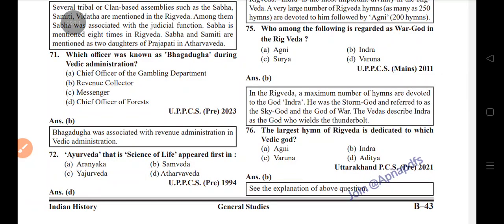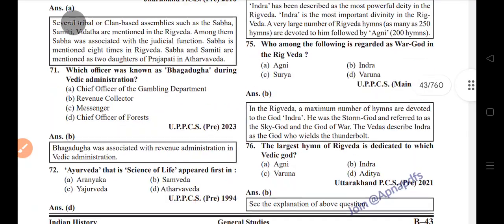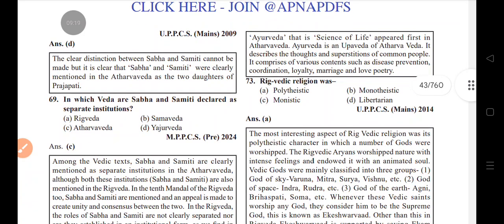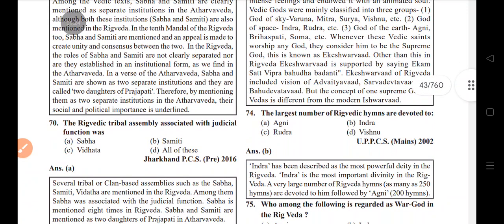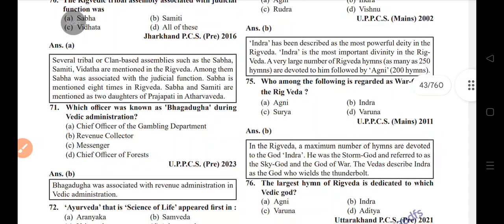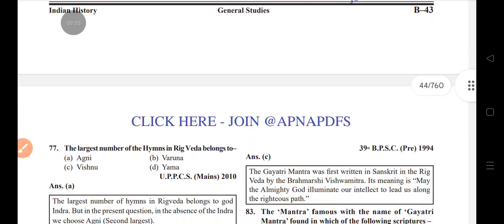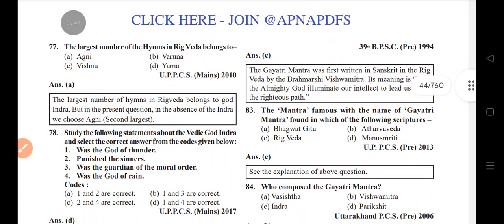Ayurveda, the science of life, appeared first in the Atharvaveda. Rig Vedic religion was polytheistic. The largest number of Rig Vedic hymns was devoted to Indra, regarded as the war god in the Rig Veda. Indra. The largest number of hymns in the Rig Veda is dedicated to Indra, and next to Agni.